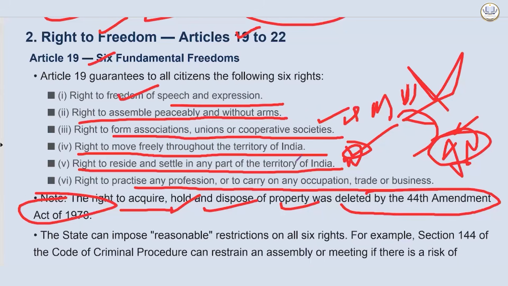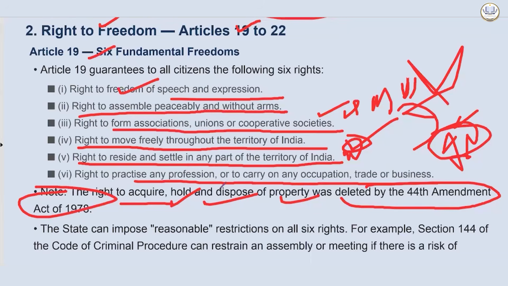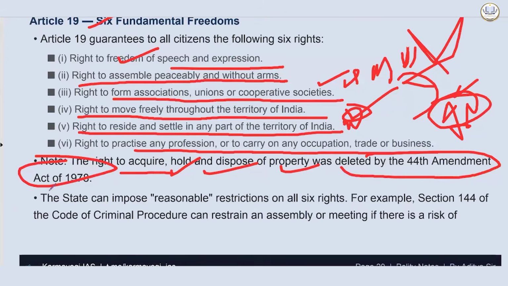Now, your question will be, is it available, sir, for foreigners as well? Is it only available to the citizen or is it also available to the foreigners? Now, this has been already asked by UPSC, so it is a valid question and it is a very, very important question for your prelims examination. And what I will advise you is pause it and type what will be the answer. That is something which is important for exam. Already asked. It has been asked in the PYQs. If you have done PYQs well, you will be able to answer it.